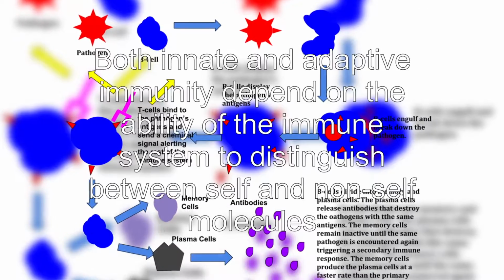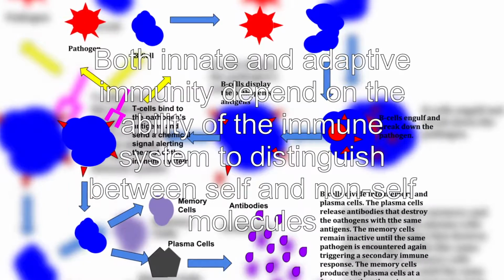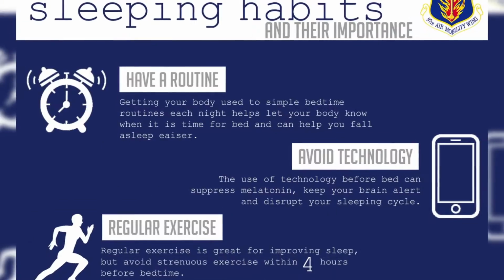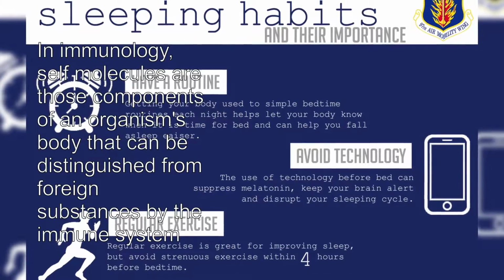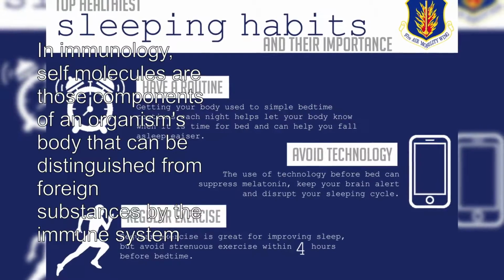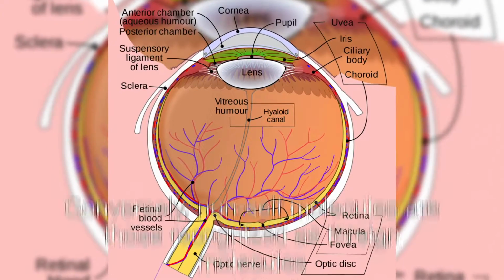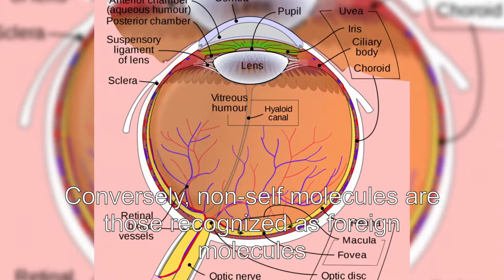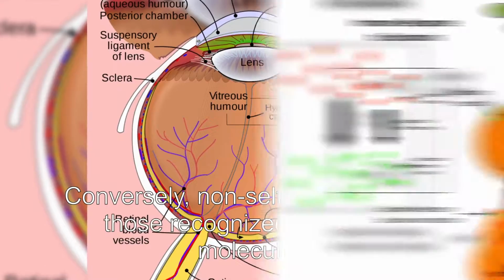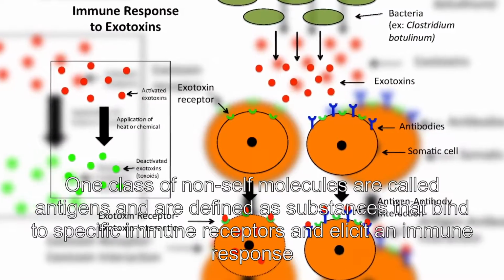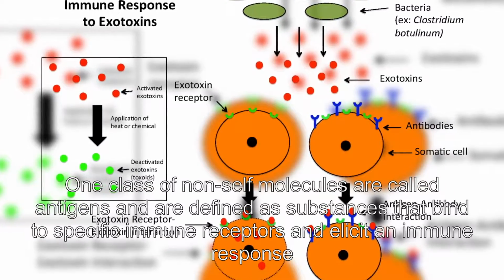Both innate and adaptive immunity depend on the ability of the immune system to distinguish between self and non-self molecules. In immunology, self molecules are those components of an organism's body that can be distinguished from foreign substances by the immune system. Conversely, non-self molecules are those recognized as foreign molecules. One class of non-self molecules are called antigens and are defined as substances that bind to specific immune receptors and elicit an immune response.